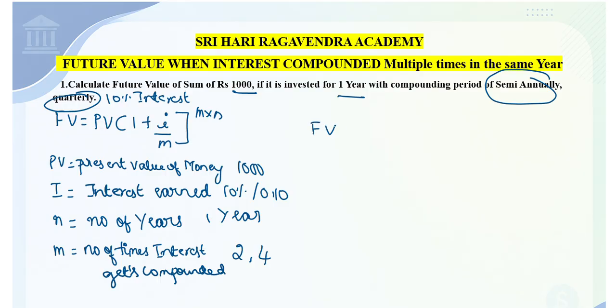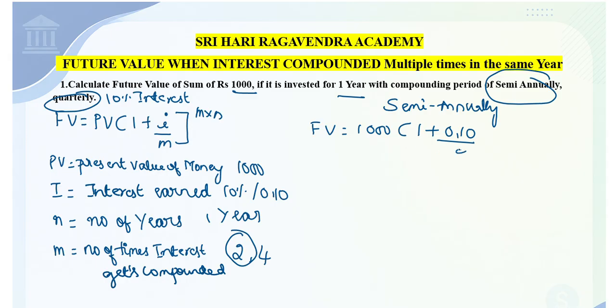So future value is equal to what is the present value? 1000 into 1 plus what is the interest earned? 0.10 divided by what is M? The number of times the interest gets compounded. So I will use the case of semi-annually now. Semi-annually, how many times does interest get compounded? 2 times. Now what is the exponent? It is 2 into N, which is 1.